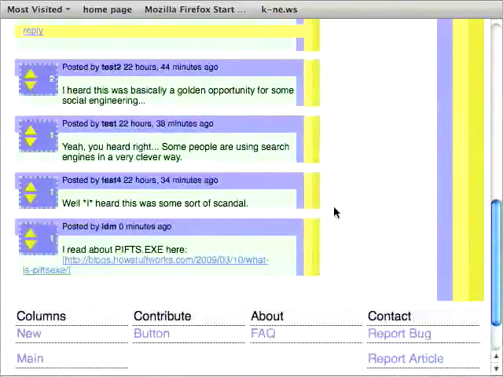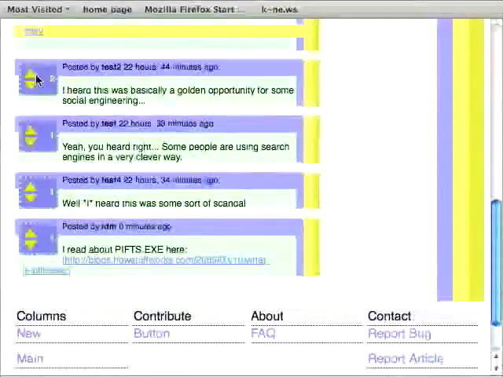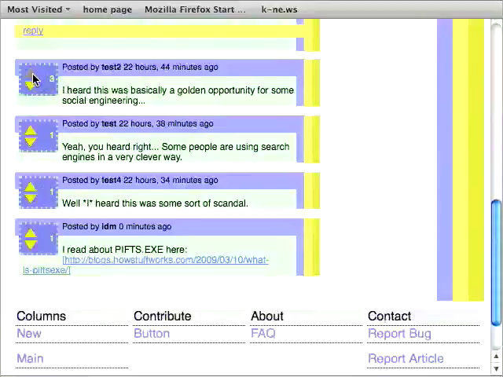Since I'm logged in, I can vote on comments and articles now. I like this comment, so I'm going to vote it up. Each user has one vote, so multiple clicks are ignored.